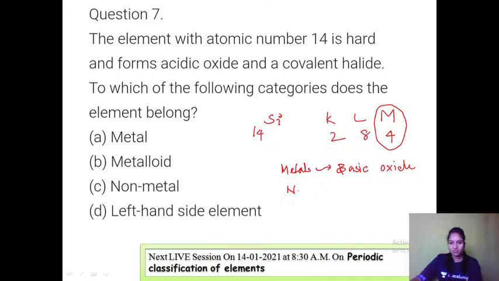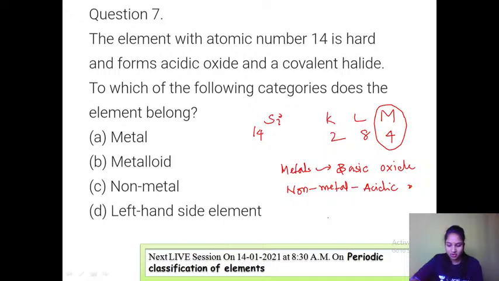Non-metals form acidic oxides, right? Next, covalent halide also it forms, right? So first you should be knowing the different properties of metals, non-metals, and other concepts.